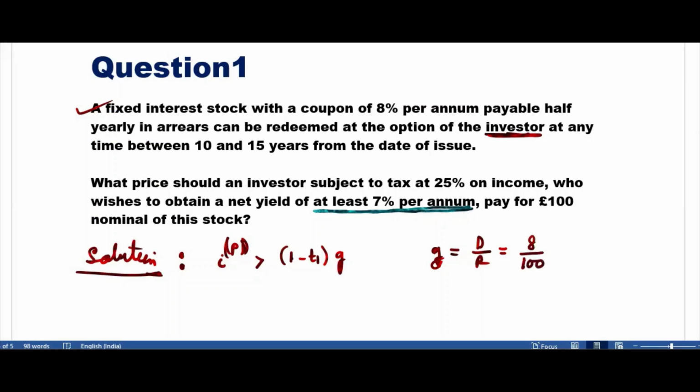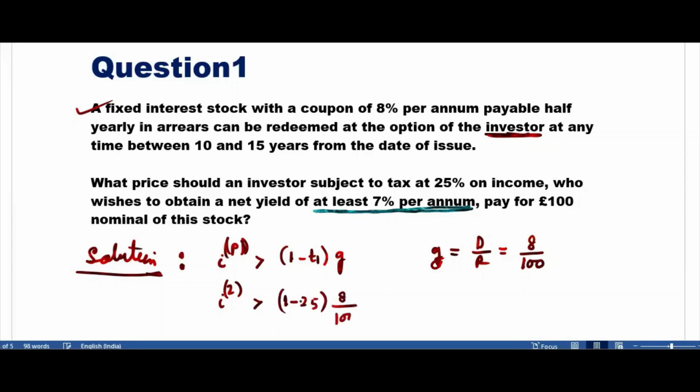Again, remember, D is the total coupons in a year. It doesn't matter if it's payable twice a year, 4 times a year, 12 times a year, or once a year. These are the total coupons in a year. And this P is 2 here, so it's every half year. So you have to check whether I2, because P is 2 here, twice a year, is greater than 1 minus T1, 0.25,